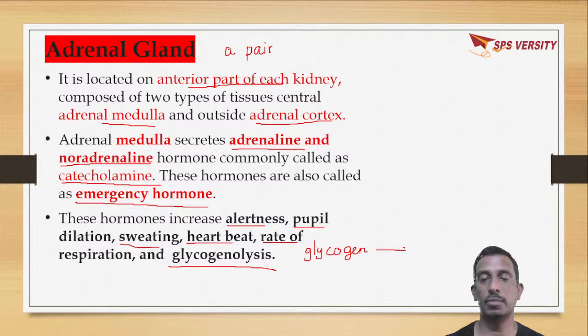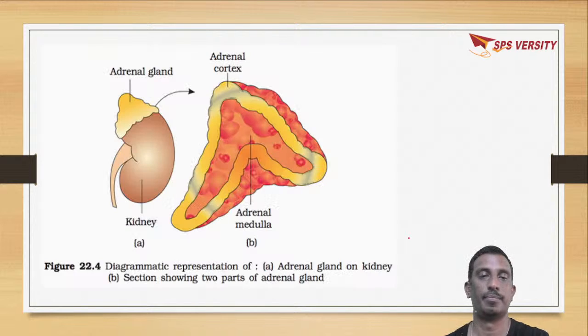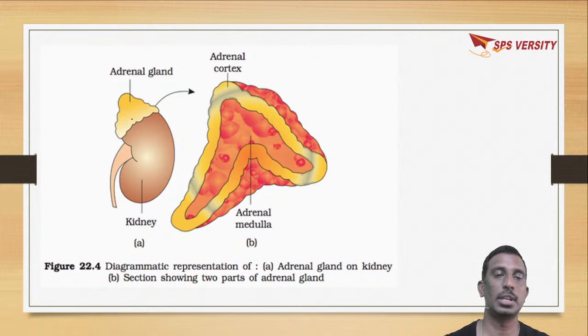The glycogen stored in our body is split into glucose. It is called glycogenolysis. Okay. So this is the diagram of the adrenal gland. This is the kidney. On the top of the kidney there is an adrenal gland. A pair of kidneys, and on each anterior part of the kidney there is an adrenal gland.